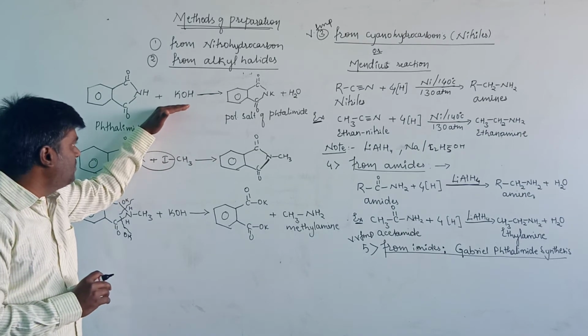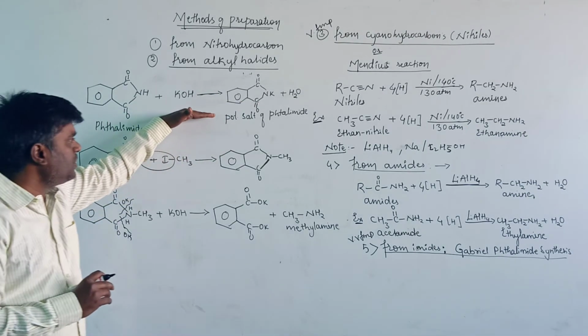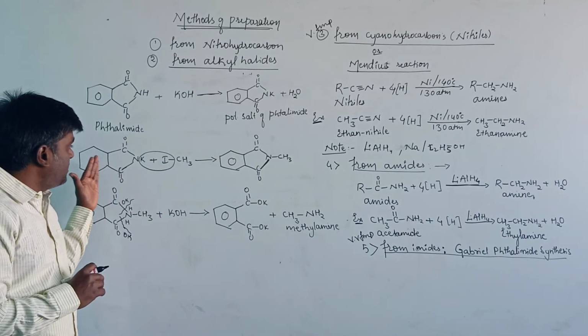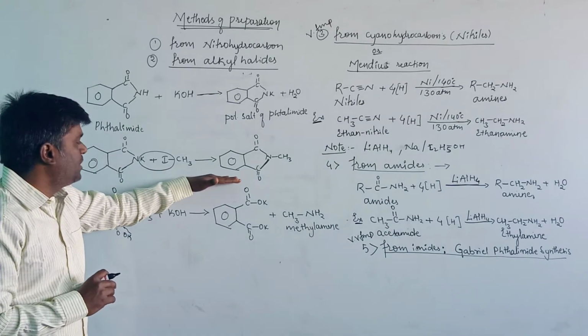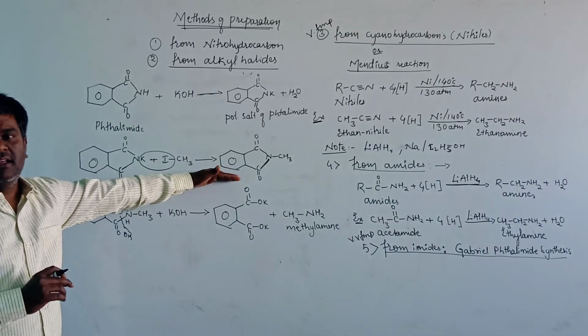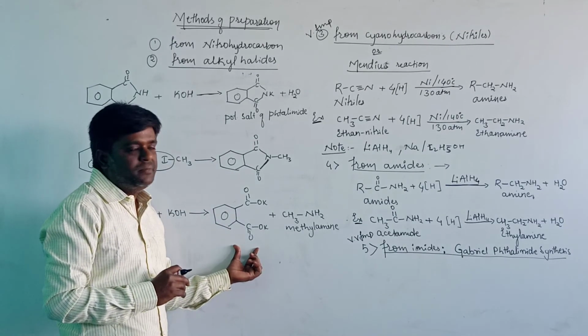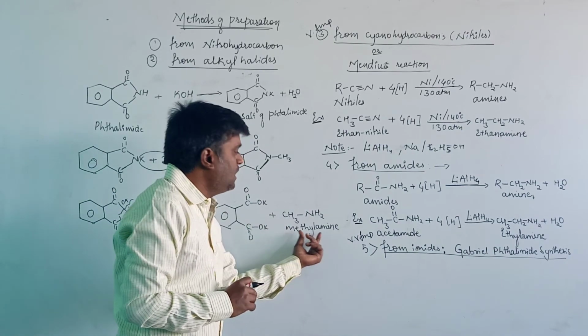If we take NaOH, then it will give the sodium salt of phthalimide. The potassium salt of phthalimide is further heated with alkyl halides and gives an intermediate product. We then carry out alkaline hydrolysis and finally it will give a primary amine. We are using methyl iodide, therefore it produces methylamine as the major product.